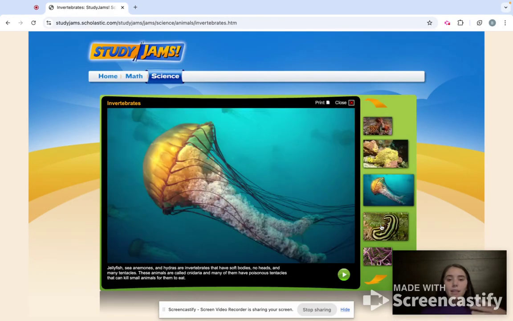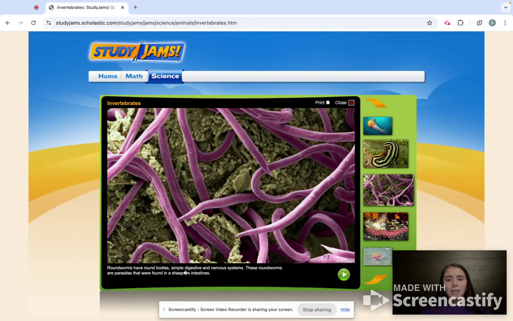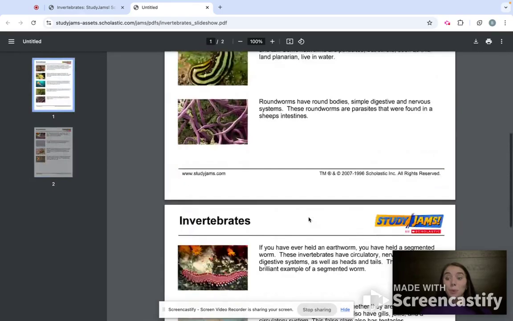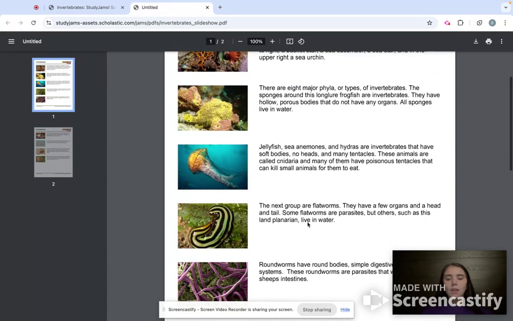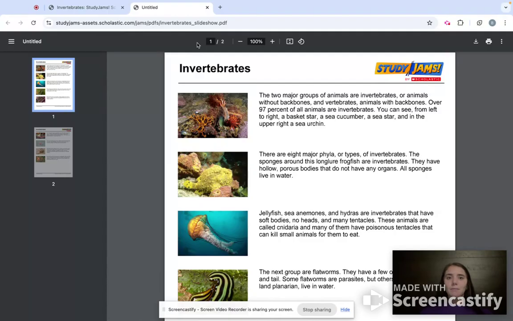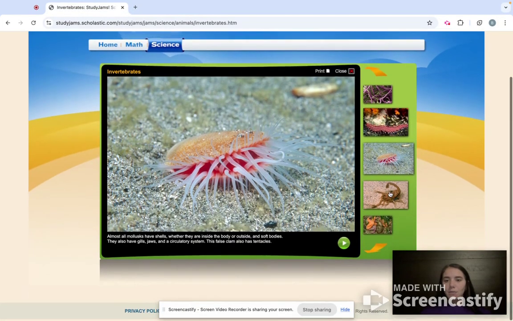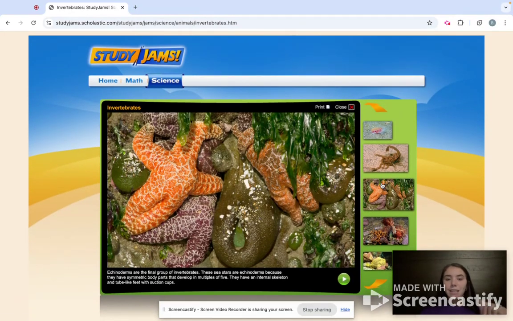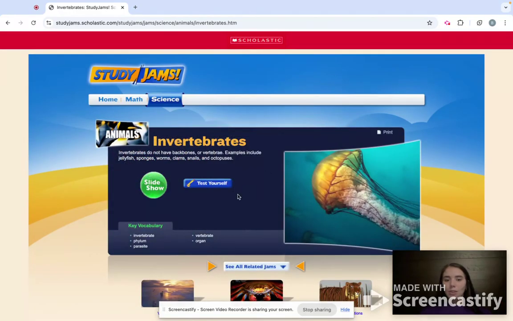So we've seen that StudyJams has to offer slideshows, step-by-steps, karaoke, videos, test questions, and stuff you can print, and it's really kid-friendly. You can click print here, and it is actually going to print the different sections of the slideshow for you. That is pretty amazing, especially if you needed something quick for students to read over. At the end of the day, you could say, here's a little recap on something that we covered today, and if you covered invertebrates, give them this little sheet, and they could read over it and gain more knowledge.